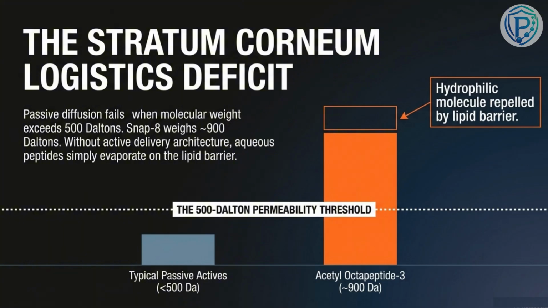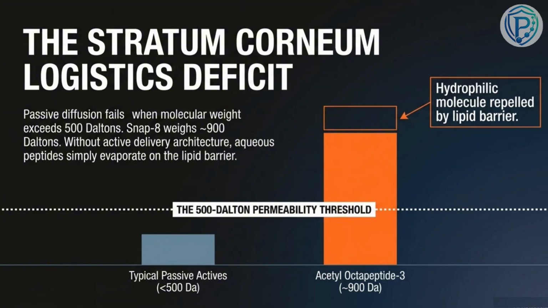Notice the 500 Dalton permeability threshold on this chart. Passive diffusion generally fails for molecules heavier than this limit. Snap-8 weighs in at roughly 900 Daltons, and it's a hydrophilic molecule, so without a dedicated delivery architecture, an aqueous peptide like this is simply repelled by the skin's lipid barrier and ends up just evaporating on the surface.